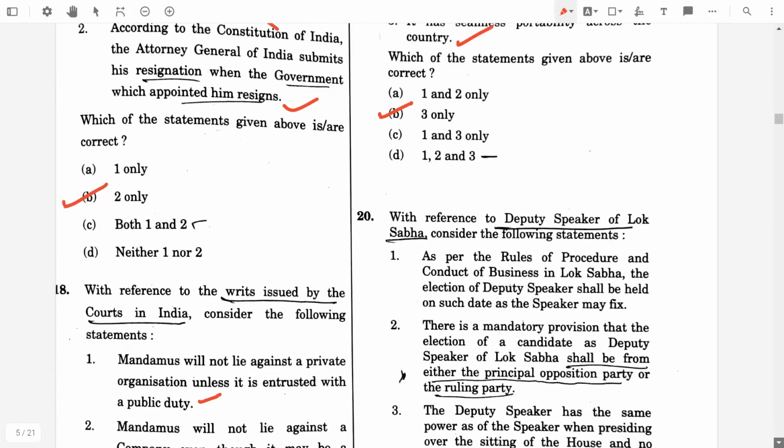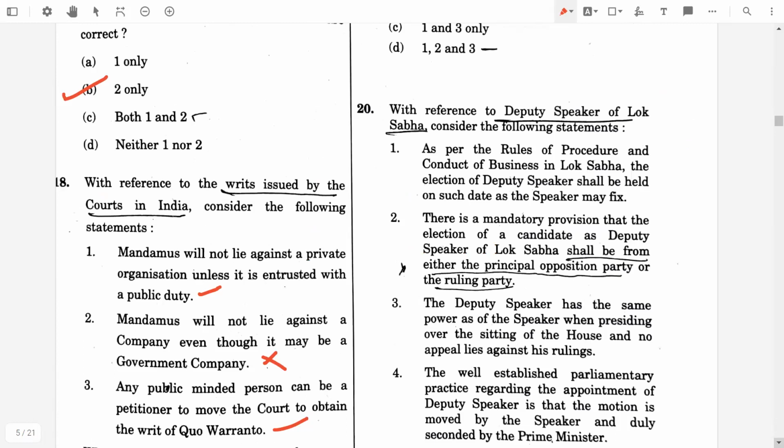Then 20th question was, with reference to Deputy Speaker of Lok Sabha, consider the following statements. First one, as per the rules of procedure and conduct of business in Lok Sabha, the election of Deputy Speaker shall be held on such date as the Speaker may fix. Yeah, it's true. Then, there is a mandatory provision that the candidate elected as Deputy Speaker of Lok Sabha shall be from either the principal opposition party or the ruling party. No, it's false.